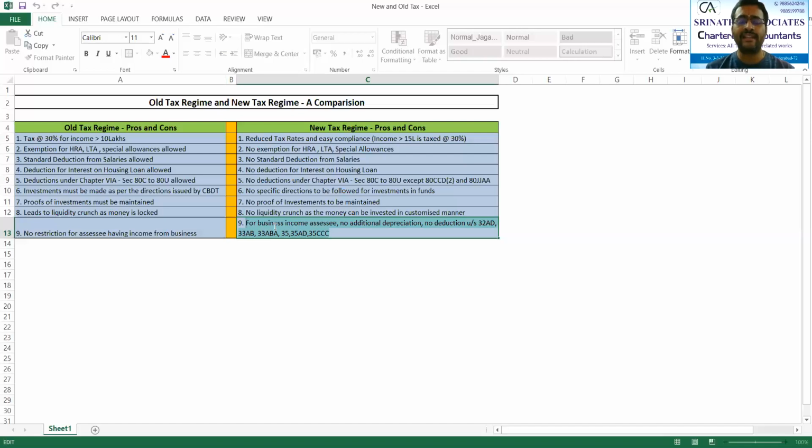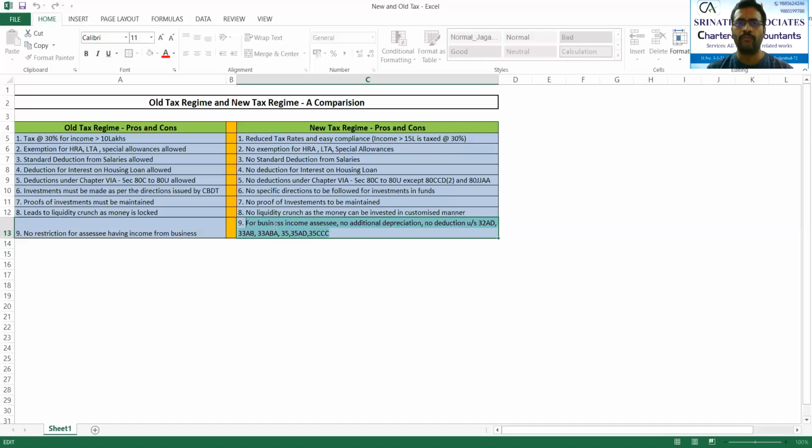While filing the return, if any TDS has been deducted more, that can be claimed back in the form of refund. If TDS was deducted less, the balance has to be paid. This is the clarity the CBDT has given on this issue.